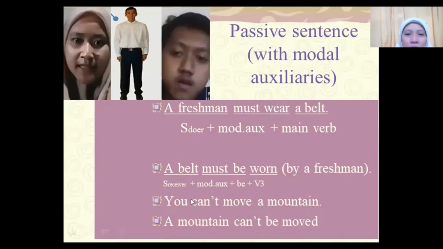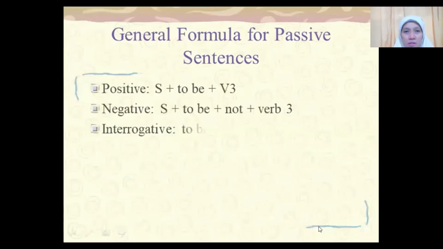Okay, an example of negative. You cannot move a mountain. And the passive will be: a mountain cannot be moved by you. So in general, the formula of passive sentence will be subject, to be, verb 3. Subject and then to be: is, am, are, was, were, will be, have been, has been, must be, can be, and then verb 3, eaten, worn. The negative: subject, to be, not plus verb 3. And then the interrogative: to be, subject, and verb 3.